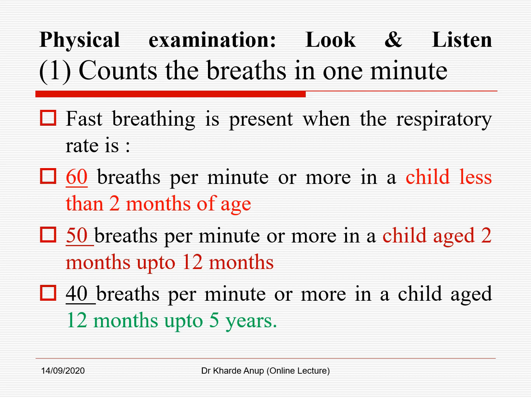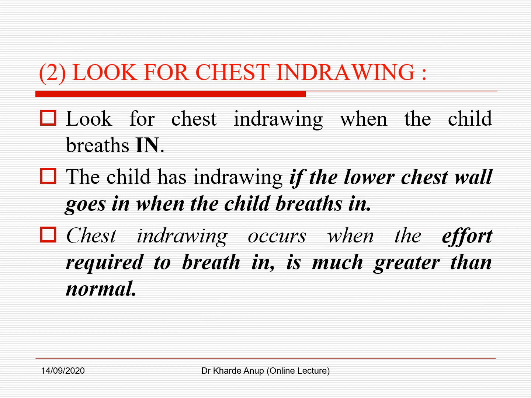And if the child's age is 12 months to 5 years and has 40 breaths per minute or more, then we can label that child as having fast breathing. Next in the physical examination, look for chest indrawing. Look for the chest indrawing when the child breathes in.